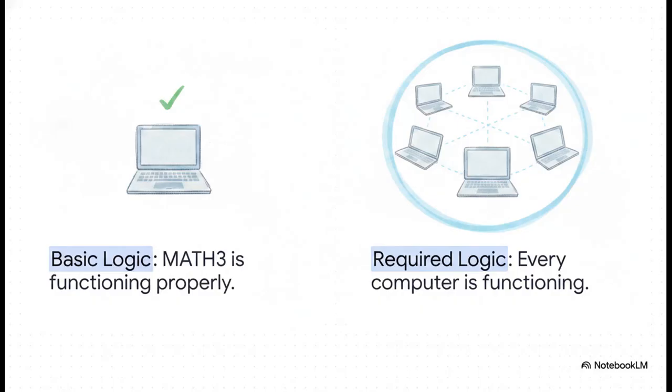Just look at the difference here. Basic logic is great at dealing with isolated, super specific statements. Something like, Math 3 is functioning properly. That's a simple proposition, right? It's either true or false. Boom, done. But if we actually want to secure a whole network, that is not going to cut it. We need to be able to evaluate broad, sweeping, categorical statements like every computer connected to the university network is functioning properly. And the reality is, standard propositional logic simply doesn't have the vocabulary to handle the word every.